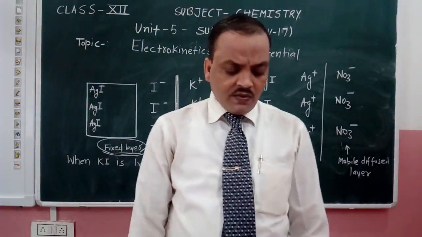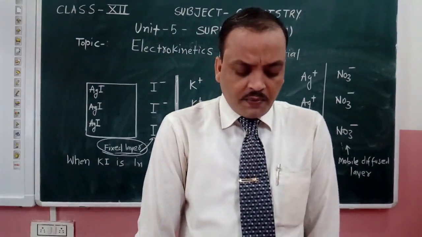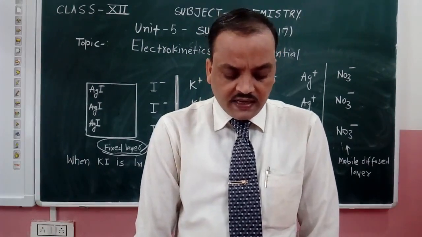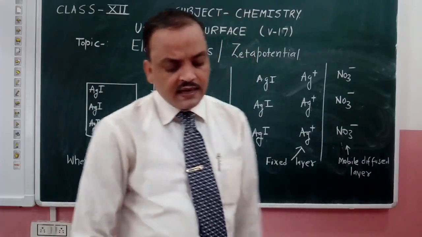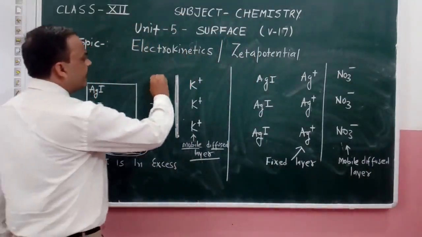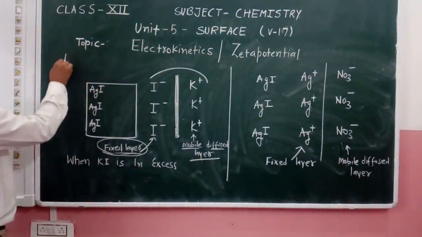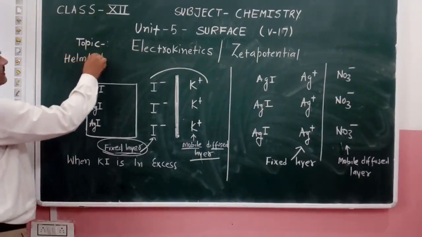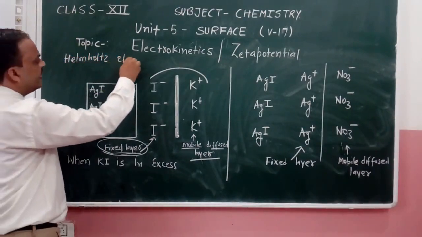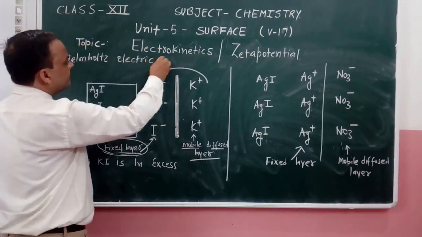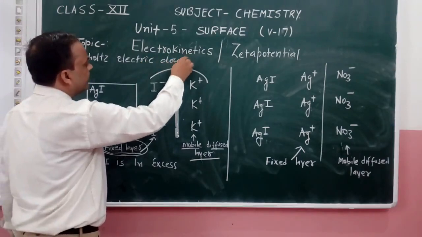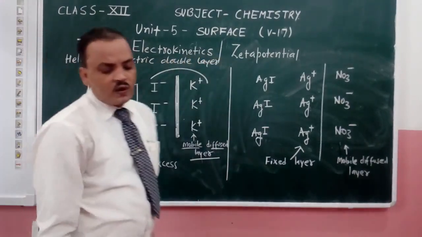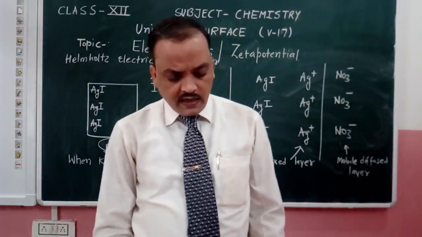Now we have a double layer of opposite charge, and it is called the Helmholtz electric double layer.